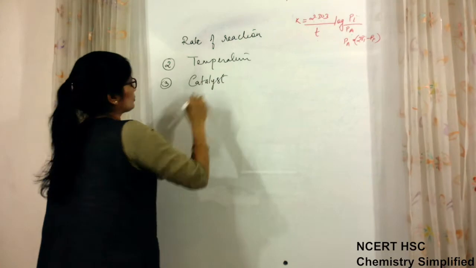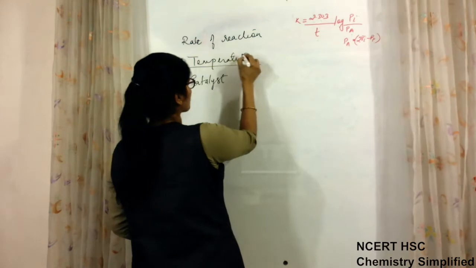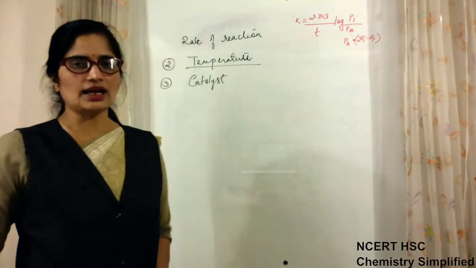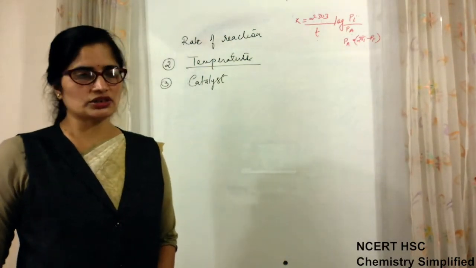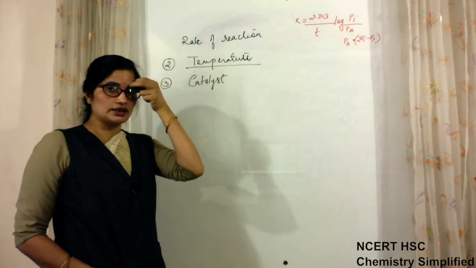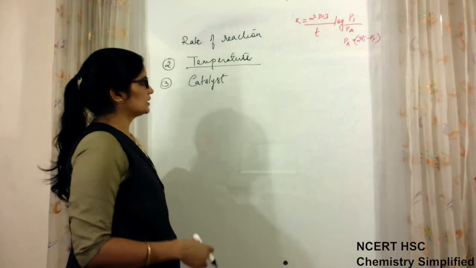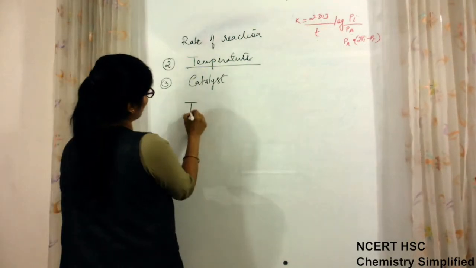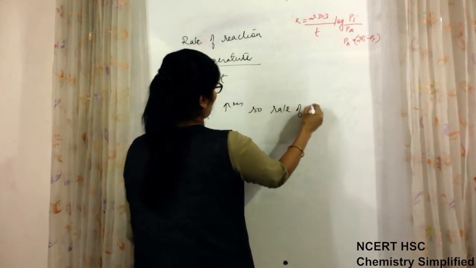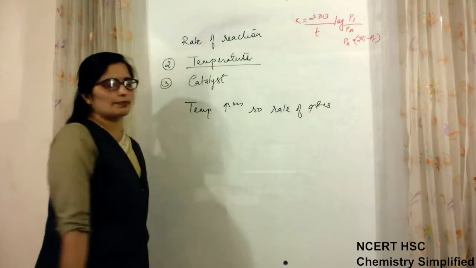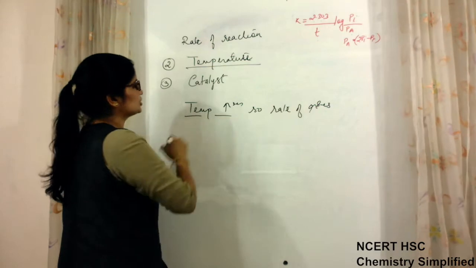Now in short, we have to discuss both the factors, because the topic of temperature dependence was a long topic till last year, because it has Arrhenius equation and activation energy equation. But now this is not there in your syllabus, so only you should know how temperature affects the rate of a reaction. Generally, in general sense, temperature increases, so rate also increases. Means temperature has a positive effect on the rate of reaction.